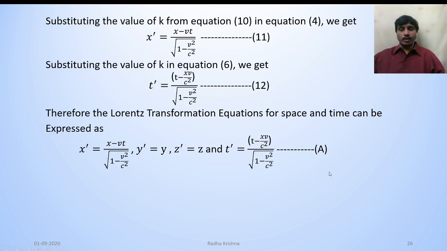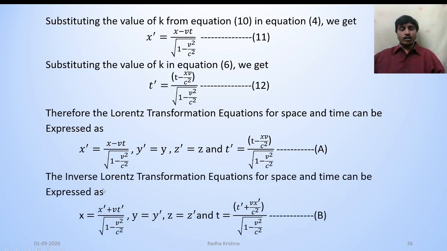That is equation A. The inverse Lorentz transformation equations for space and time can be expressed as x is equal to x dash plus vt dash by square root of 1 minus v square by c square, y is equal to y dash, z is equal to z dash, and t is equal to t dash plus vx dash by c square by square root of 1 minus v square by c square. That is equation B.